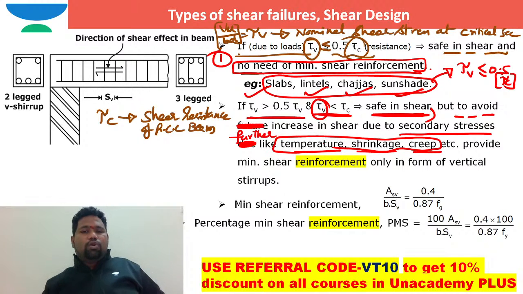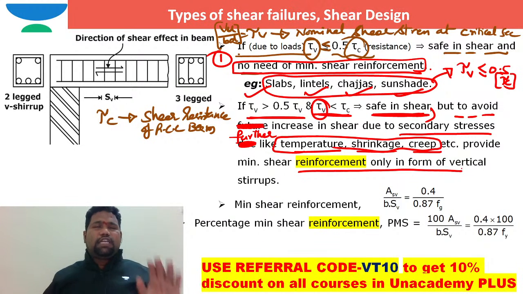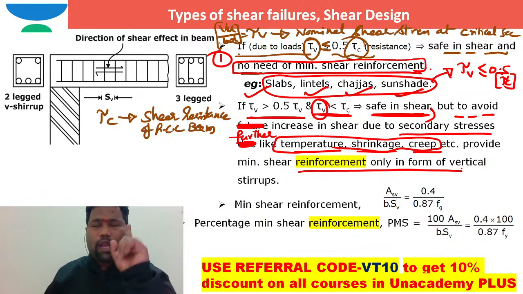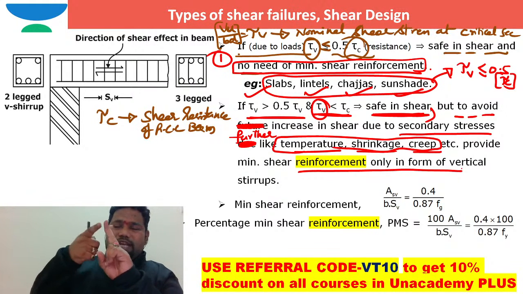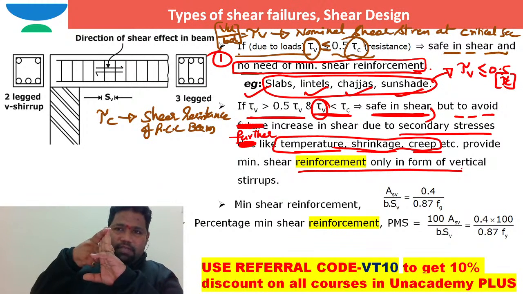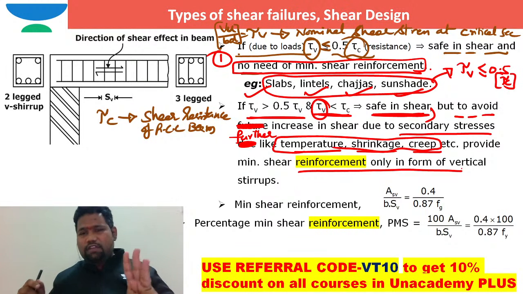So to take care of these effects, I need to provide some nominal or minimum shear reinforcement. In which form? As far as IS 456 is concerned, you can provide shear reinforcement by using vertical stirrups, inclined stirrups, and bent up bars, and combinations of them. So in these three ways you can provide.